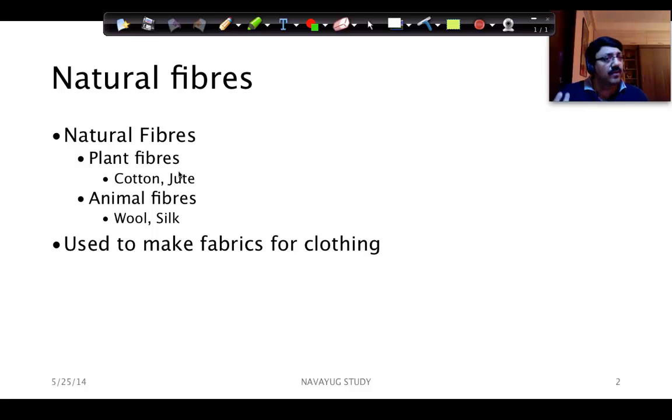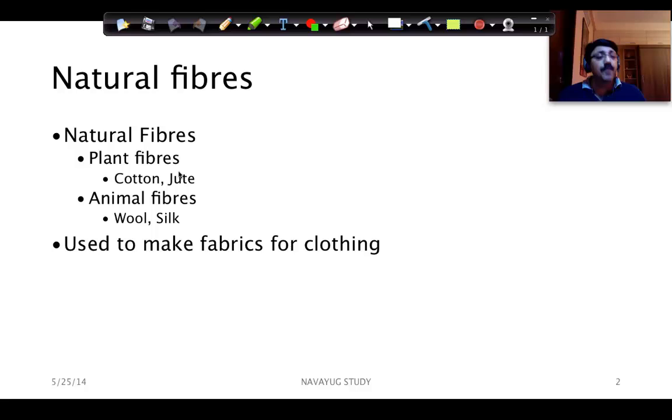Then there are animal fibers, like wool and silk. Wool comes from the sheep, and silk from the silkworm. Absolutely, students were saying silk from the silkworm. That's right. So wool from the sheep and silk from the silkworm. All these are fibers which come from animals.